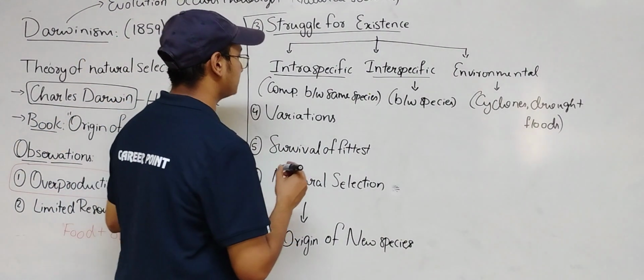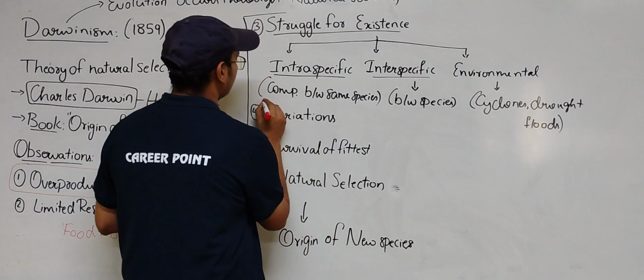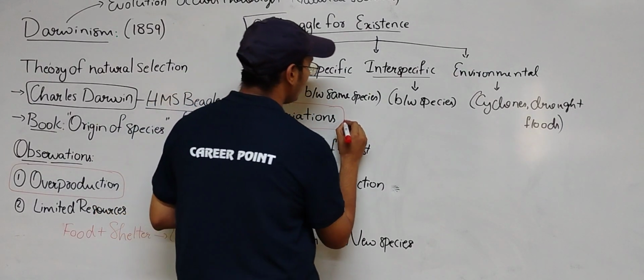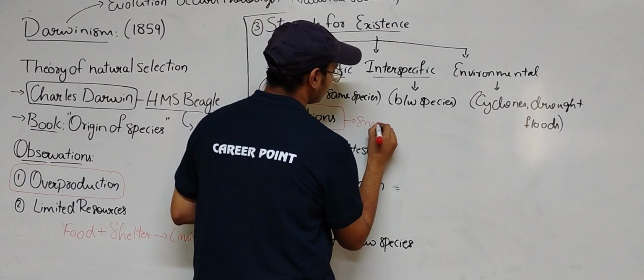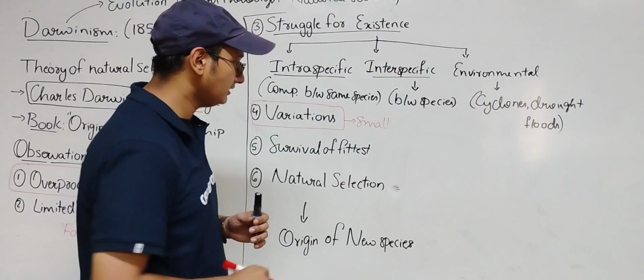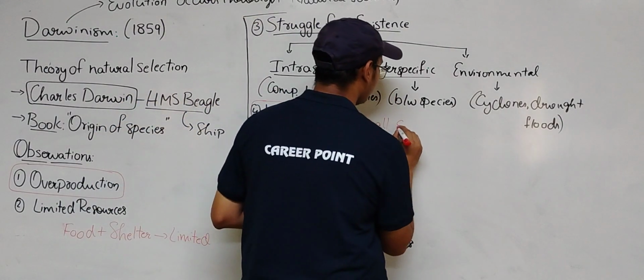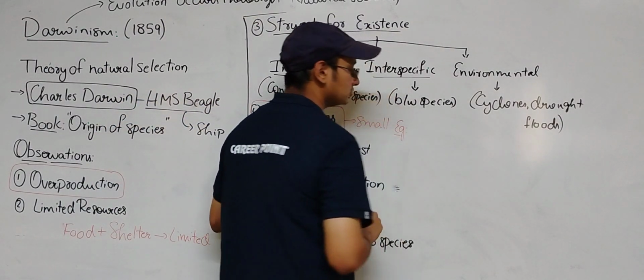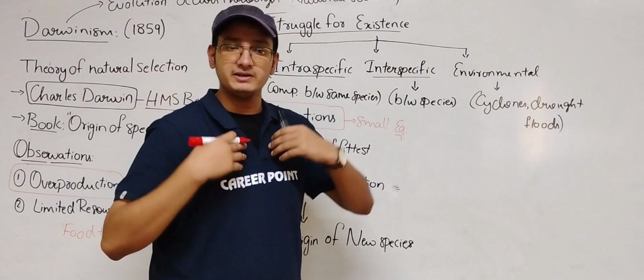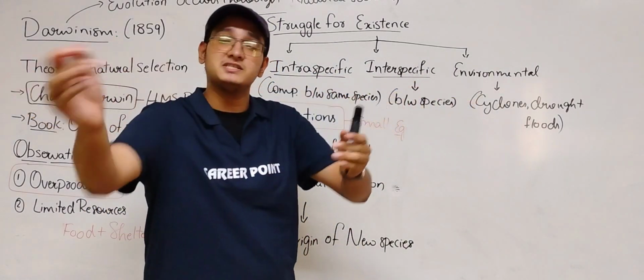Next, variations. These variations are small, and they will increase generation after generation. Let's take an example. No single organism is the same. I'm different, you are different, he is different and she is different.